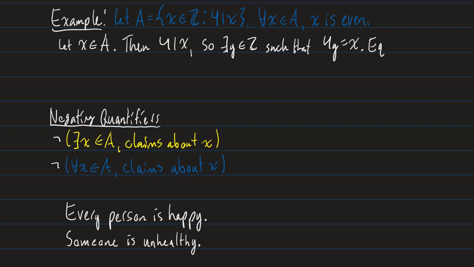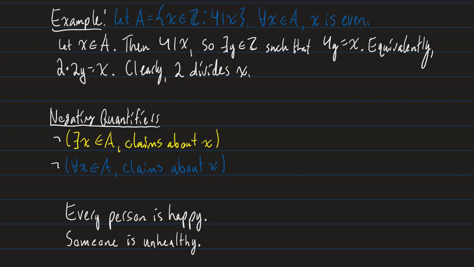Then I might say equivalently, I could say 2 times 2y is equal to x. Clearly, 2 divides x. So x is even. And there we go.